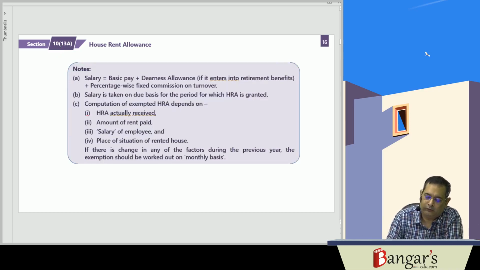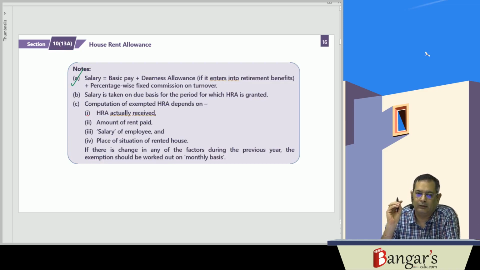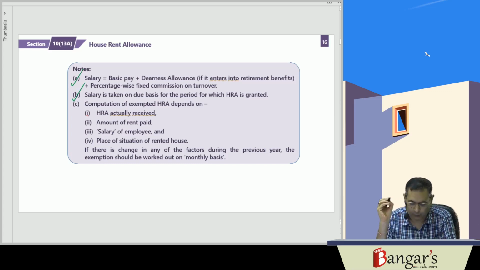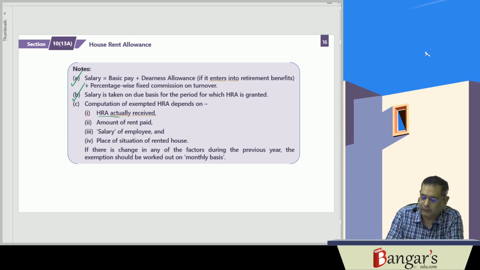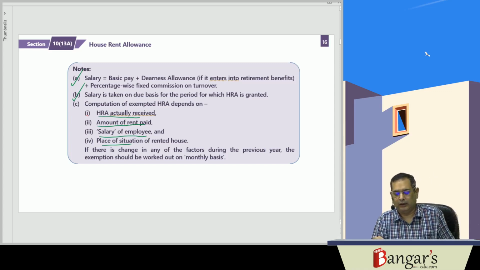So the taxability of HRA depends upon these factors. Salary, as I have already discussed, means basic salary plus DA to the extent it forms part of retirement benefits, plus percentage-wise fixed commission on turnover. Salary is taken on due basis for the period for which HRA is granted to the employee, and the computation of HRA depends upon the HRA actually received, amount of rent paid, salary of the employee, and place of situation of the rented house. And if there is any change in any of the factors, then we have to work out the taxable or exempted portion on a monthly basis.